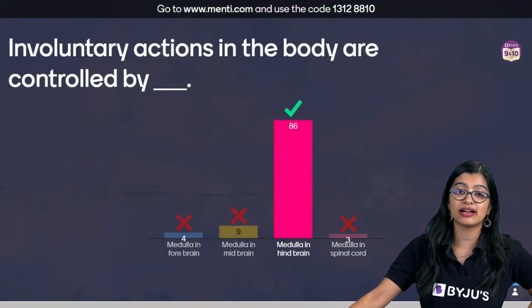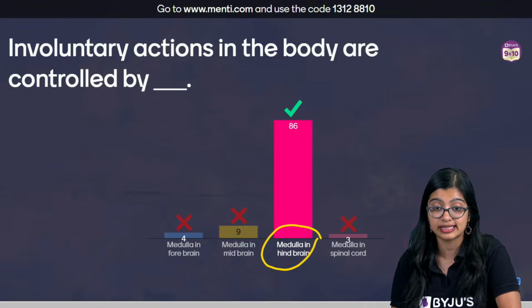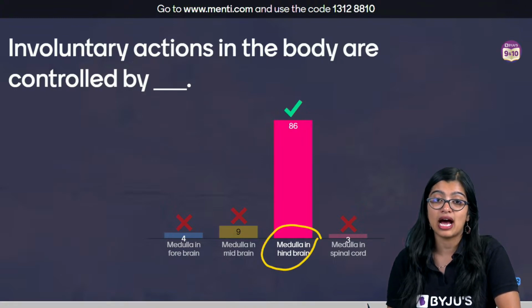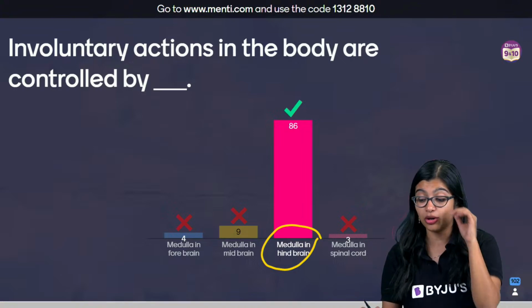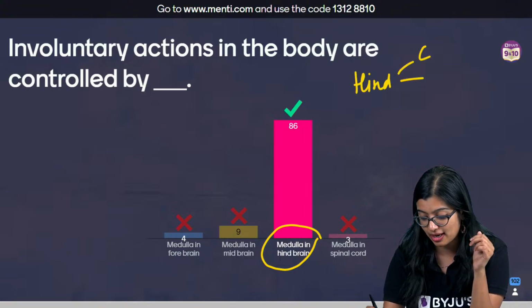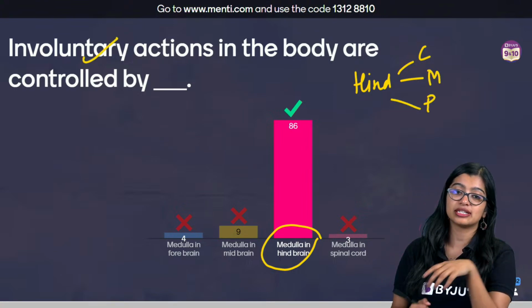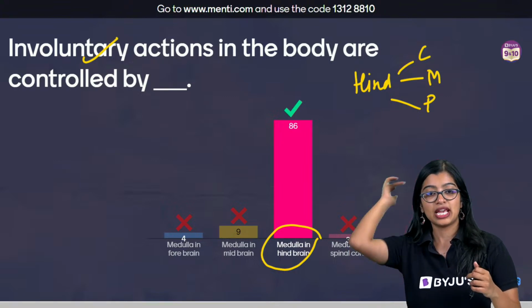Very good, everybody. The correct answer here is option C. That is medulla in hindbrain, right? So we know that hindbrain has 3 parts. It has cerebellum, it has medulla, and it has pons. And involuntary actions are controlled by this.